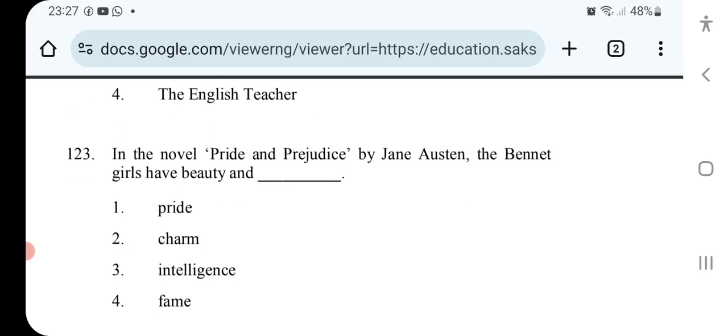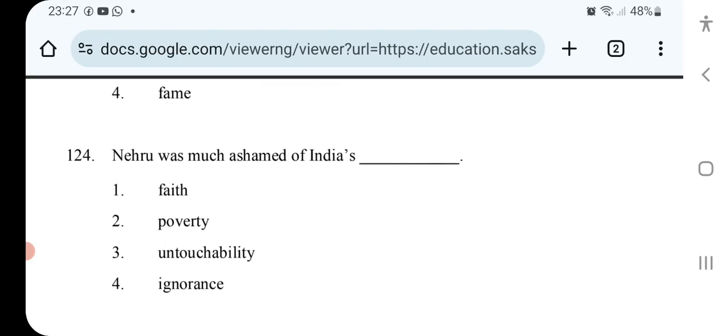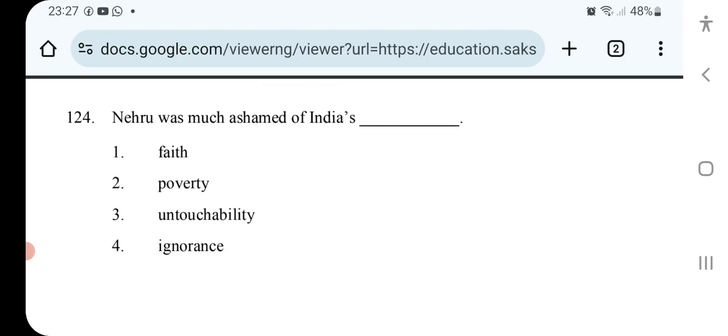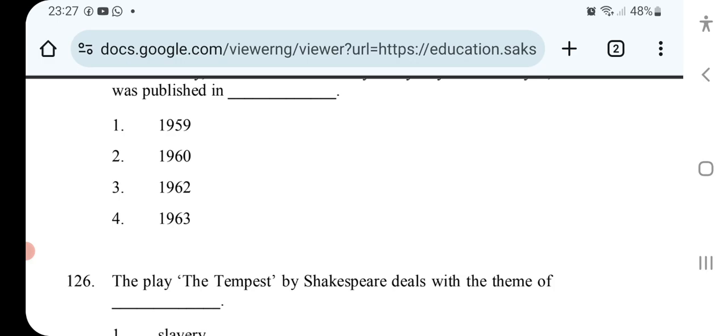In the novel Pride and Prejudice by Jane Austen, the Bennet girls have beauty and. Nehru was much ashamed of India's. Next Sunday, a collection of weekly essays by A.G. Gardiner, was published in.